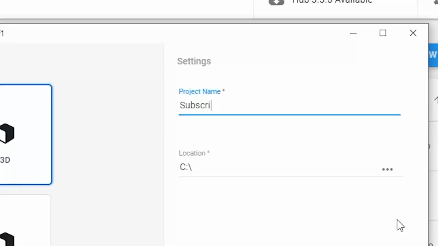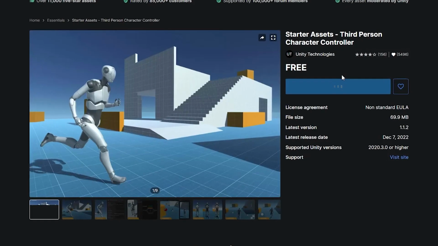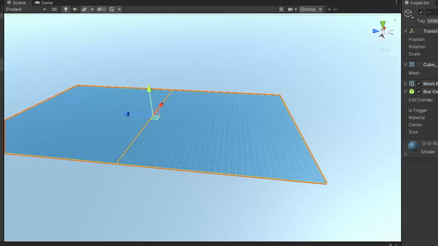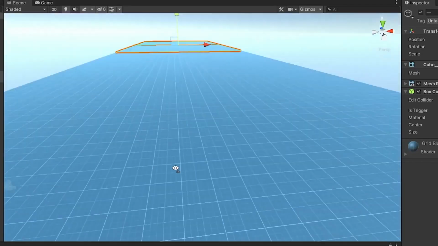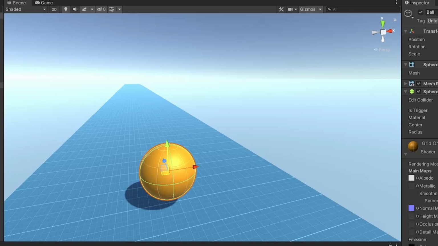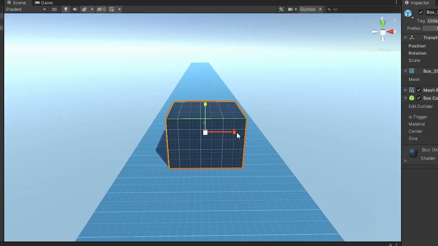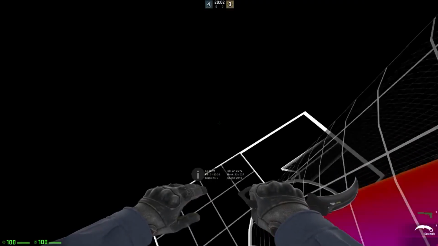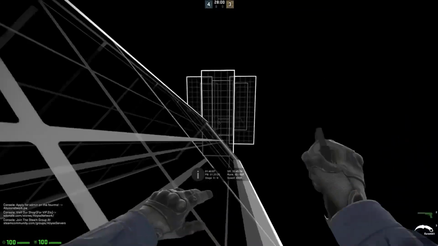So as the first thing, I created an empty Unity project. Then I went and downloaded some assets that I can use and quickly started prototyping the game. Then I created a platform that we can walk on. Then I added a sphere and then added the material to it and changed the sphere's color. I also added a box to the level so we can test jumping. It's time for the movement script, so let's ask ChatGPT to write it for us and see if it can.